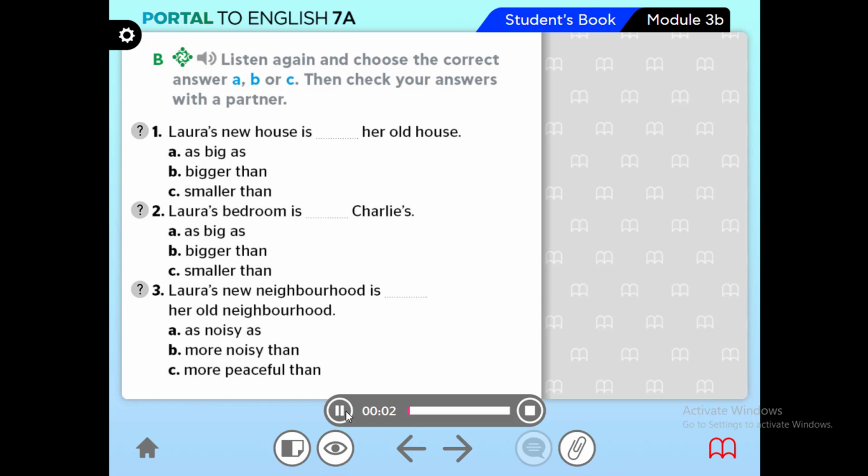B. Listen again and choose the correct answer, A, B or C. Then check your answers with a partner.